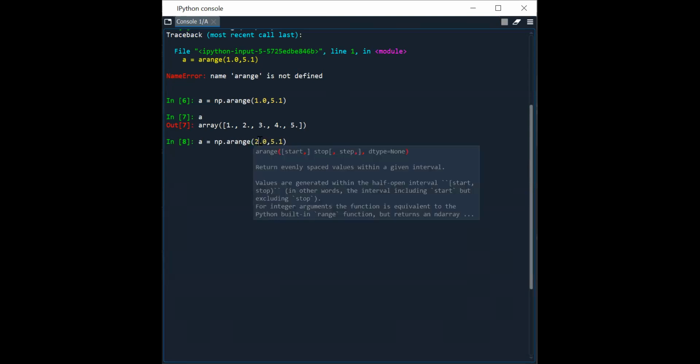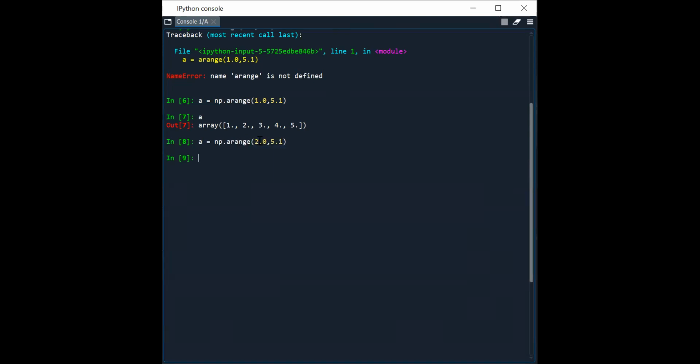If I write from 2.0 to 5.1, what is it? It is starting from 2 and ending at 5, right? If I write 5.0 like this, what is happening? All of you observe. If you write 5.0 in Python, it won't consider the value 5. It is taking 2, 3, 4 only, right? That's why we are taking 5.1.